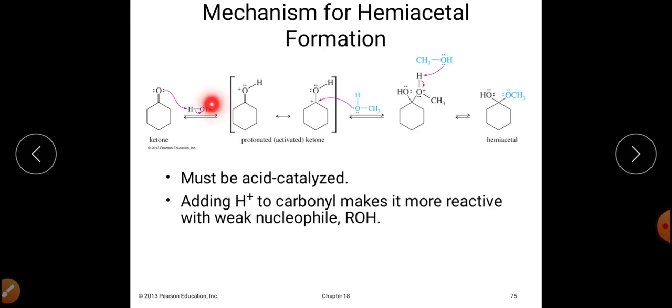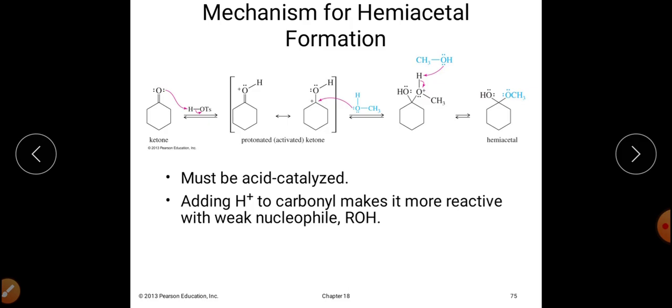This is called a protonated activated ketone, and a protonated activated aldehyde in case of aldehyde. So the electrons from this particular bond will shift towards the oxygen, which makes this carbonyl carbon more electrophilic in its nature.